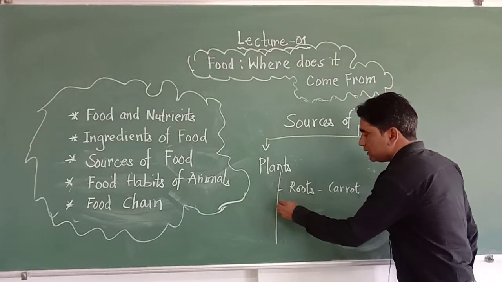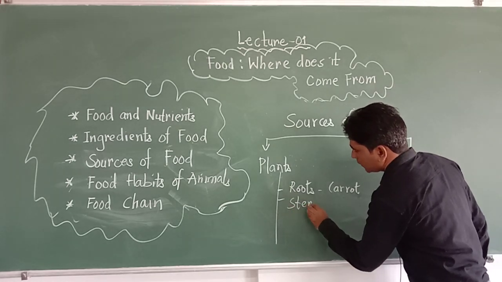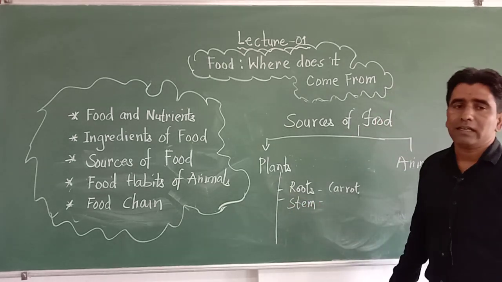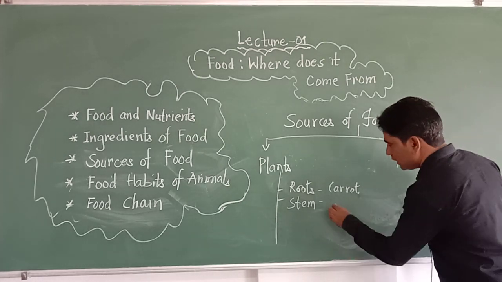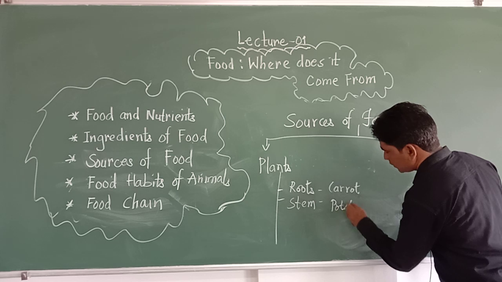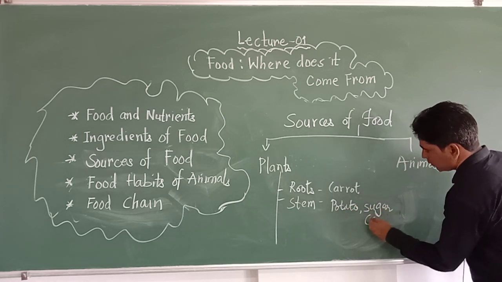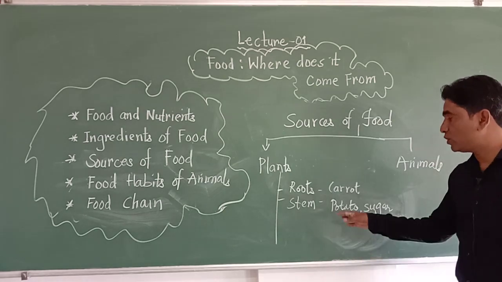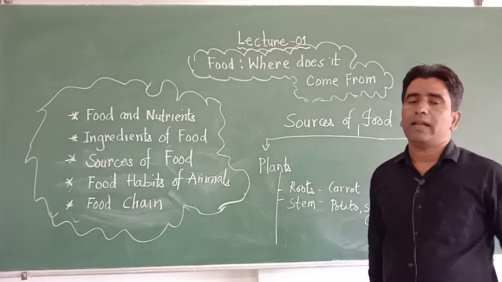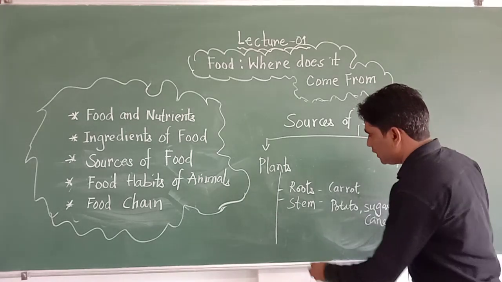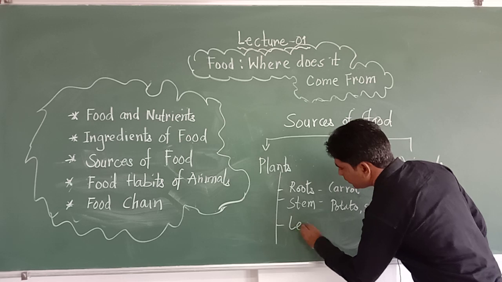The next part of the plant is the stem. In some plants we eat the stem as our food, for example potato and sugarcane. Both potato and sugarcane are stems of plants, which we consume as our food. Next comes leaf.